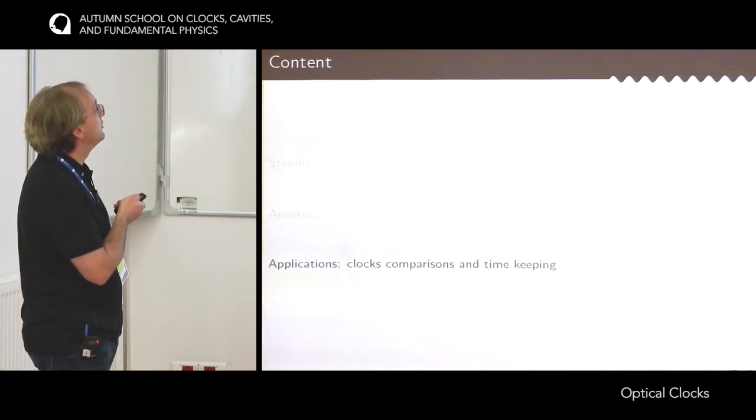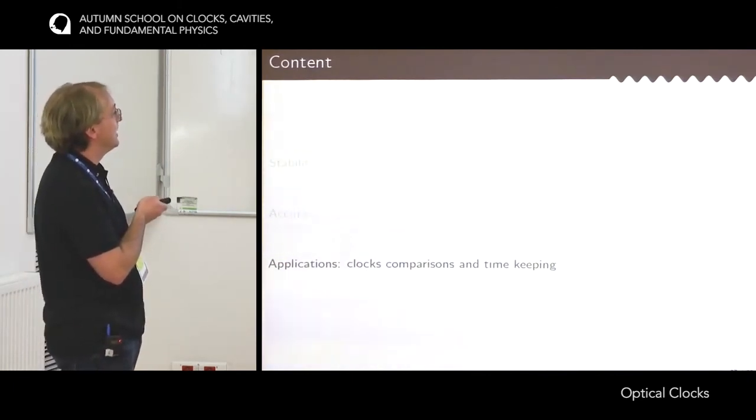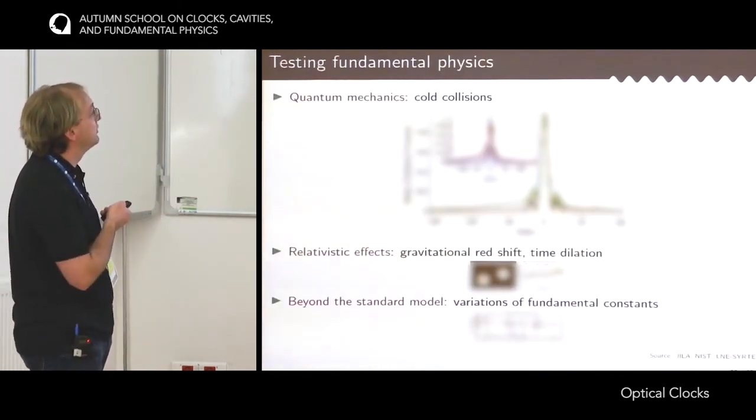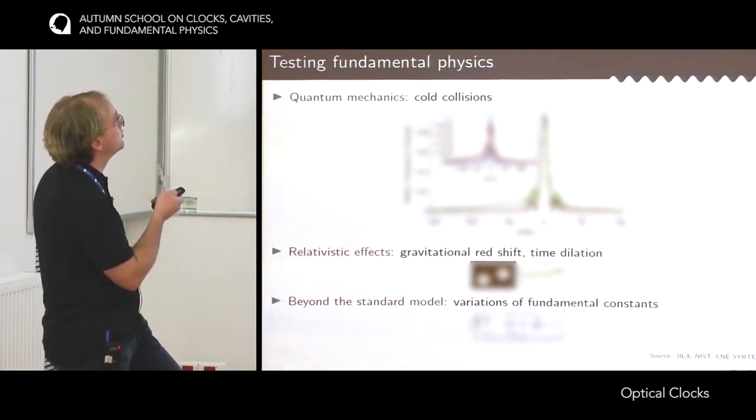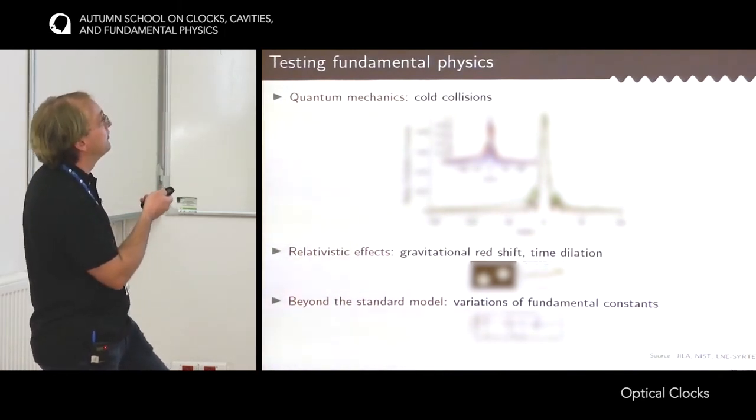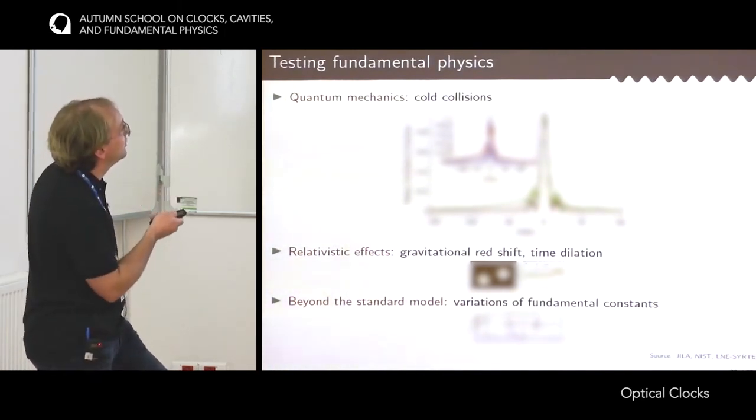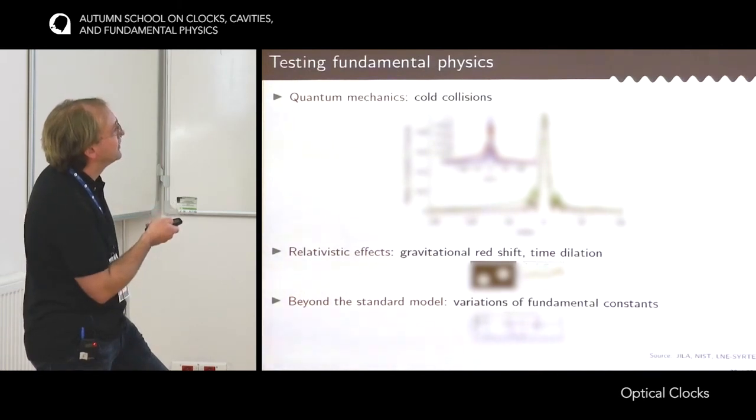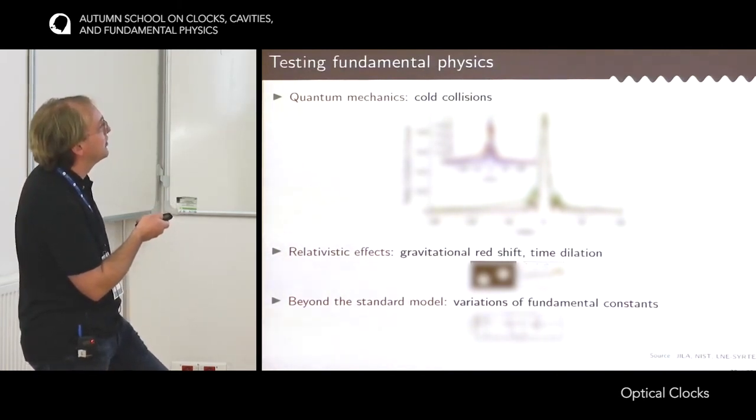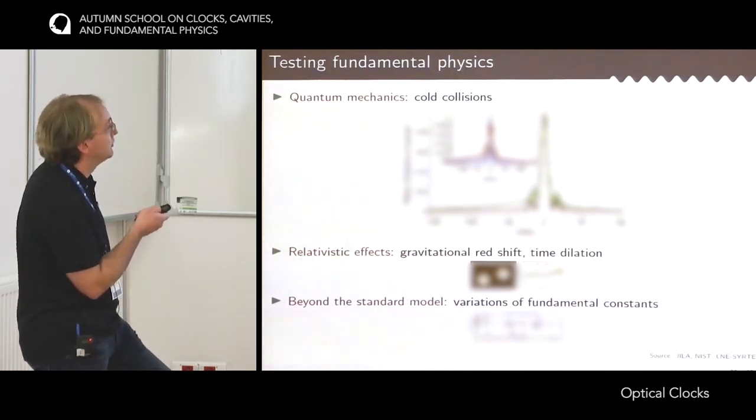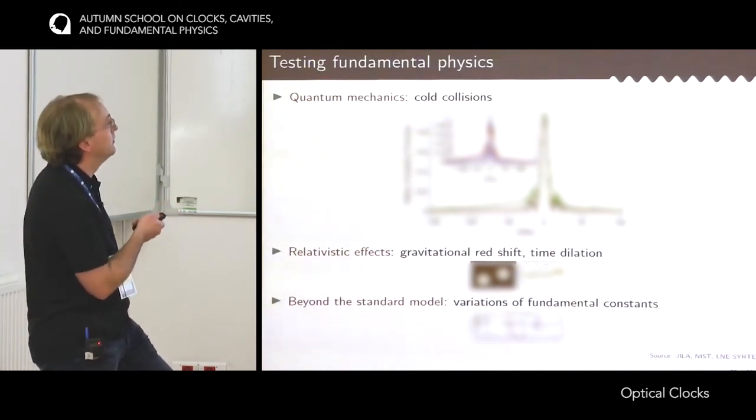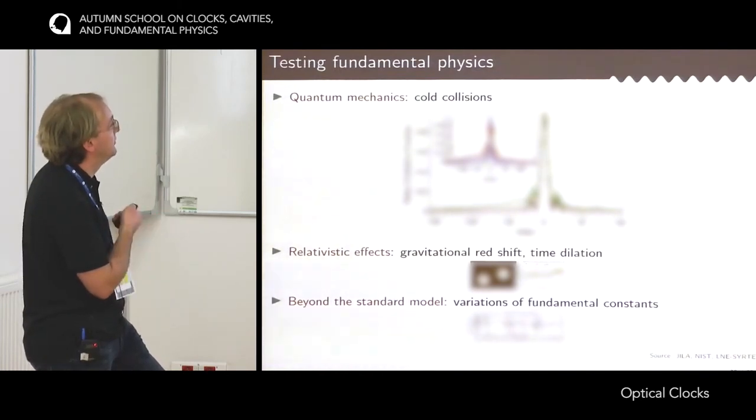Okay, so I have a few minutes for the last part of the talk, which is applications. You have seen applications in fundamental physics, so this is just a reminder. It's possible with clocks to probe quantum mechanics, for instance, with the effect of cold collisions. This is a graph taken with the JILA strontium clock, and you see here that the line they observe is really distorted, and the distortion comes from the collisions between strontium atoms. So it's really possible to probe the physics of cold collisions with these very precise clocks.